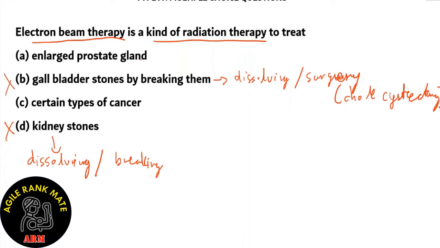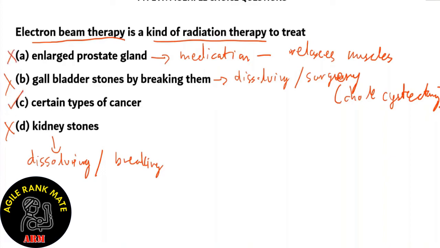What about option A? Enlarged prostate gland. For an enlarged prostate gland, what we use is medication, and this medication relaxes the muscles. When you have an enlarged prostate gland, you can't urinate properly. So when the muscles get relaxed, you can still start urinating. However, you can't do anything about the gland itself. So option A is incorrect.